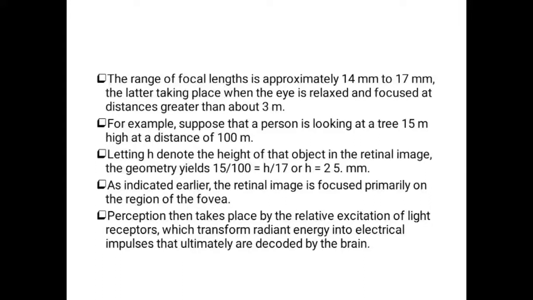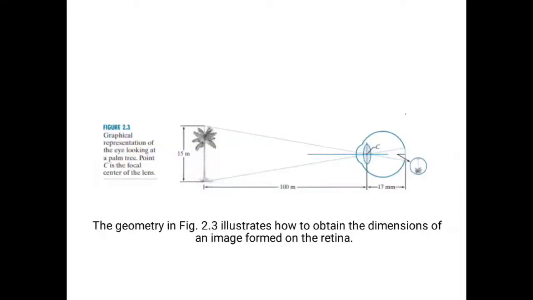So the object is processed as it is, but only the height varies. Also in this diagram you can see the tree has a height of 15 meter, but look at the processed image in the retina, in this circle. Whatever image we see is processed in the retina in reverse only. You can see that a mirror image of that tree is captured in the retina.